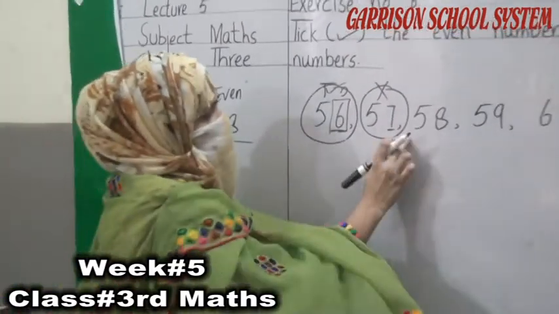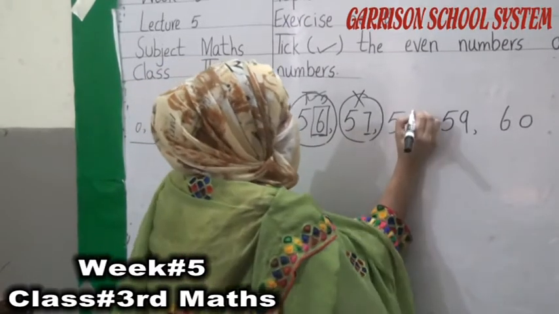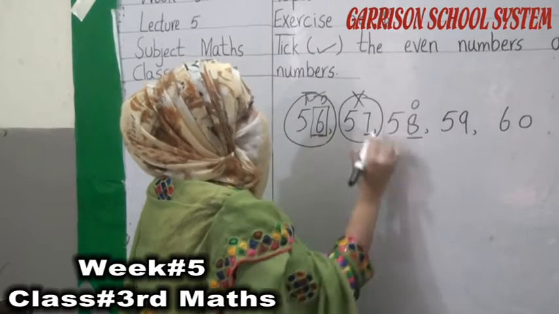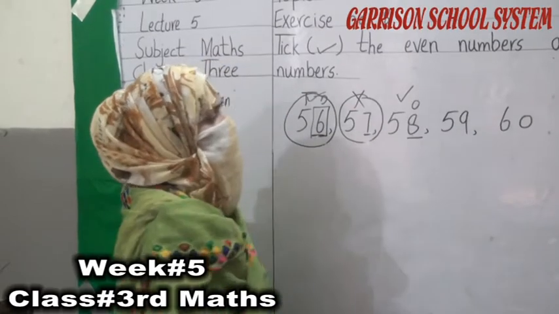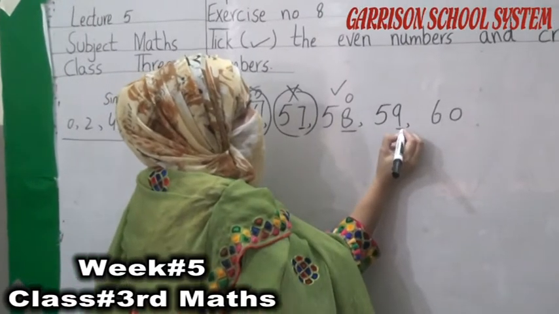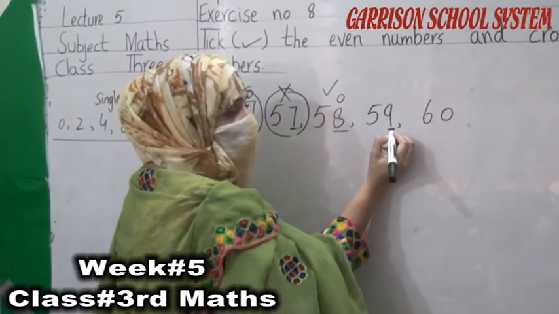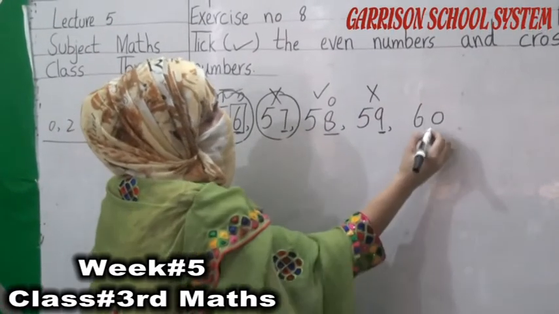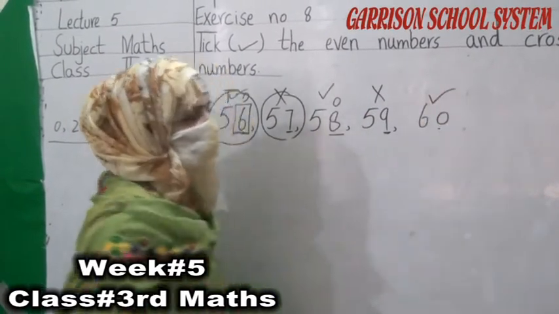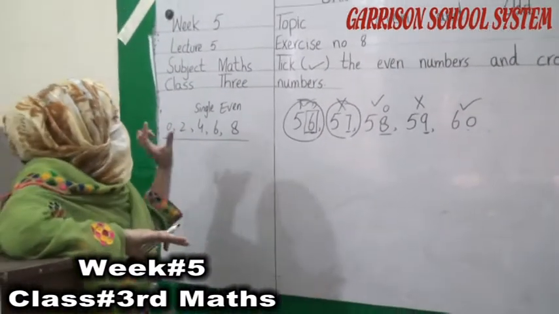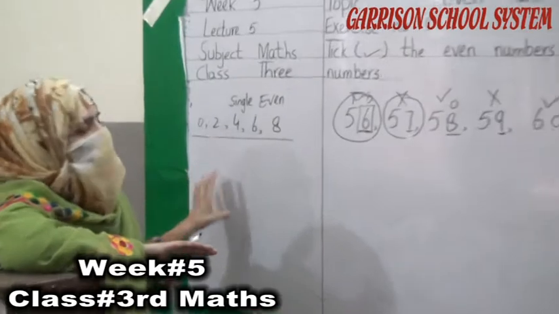So next, 58. This is our ones number and the ones number is even. So this whole number is even. So we have to take this number. Now look at the next number. Next ones number is odd. It means it is our odd number. 0 is even, it is our even number. Okay students, understand which numbers are even and which numbers are odd?